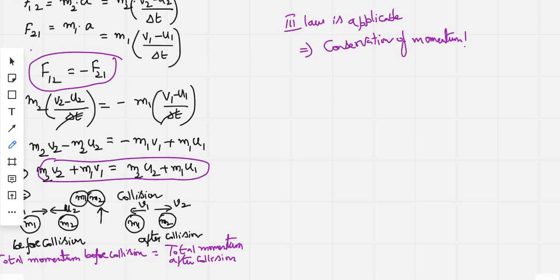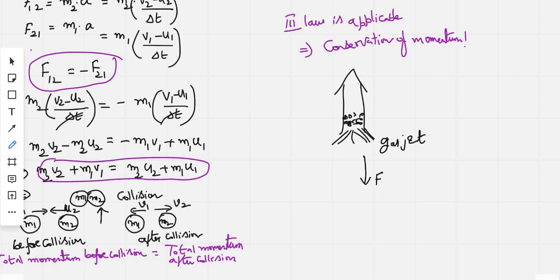Take one more example here. Take the rocket example. This is a rocket, and you know that the rocket has rocket mass and some amount of gas inside the combustion chamber. So in the combustion chamber, the gas burns and comes out as a gas jet in the downward direction this way.